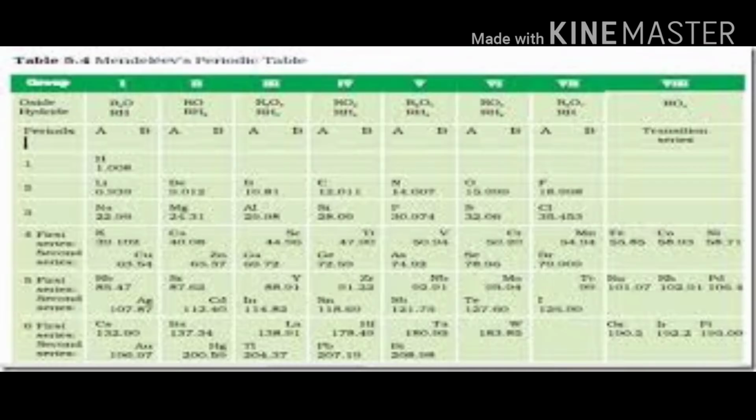This is Mendeleev's periodic table. It contains vertical columns called groups and horizontal rows called periods. The structures of oxides and hydrides formed by each element is represented at the top of each column, that is, at the top of each group. For example, elements in the first group will form oxides having general formula R2O and hydrides having general formula RH.